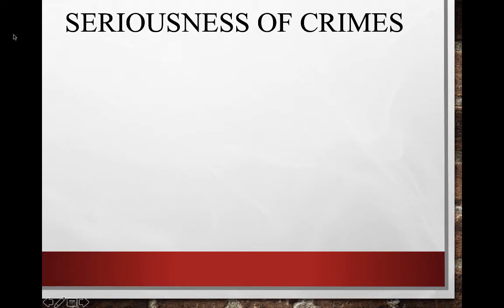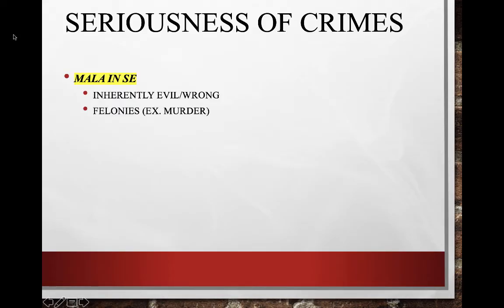So how do we know how serious a crime is? Well, we have things called mala in se, and you want to know what this means because you're going to see this again. That means something is inherently evil or wrong, such as a felony. That's a classification of a crime that is punishable by a year or more in prison, such as a murder.